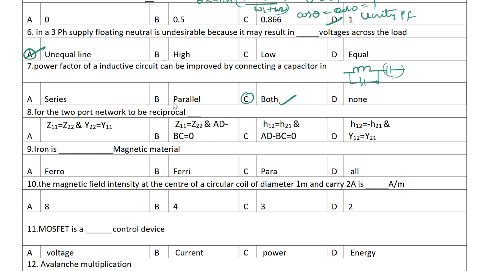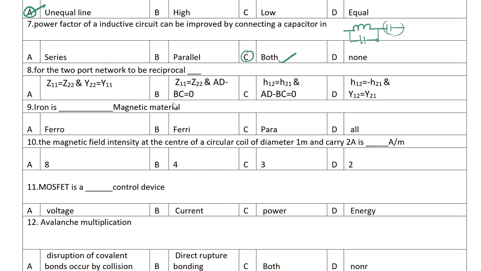Okay, next one, for the two-port network to be reciprocal. Okay, for the two-port network to be reciprocal, the conditions given here are for symmetrical conditions. The correct answer for this question will be Y12 is equal to Y21. That is for the Y parameters.